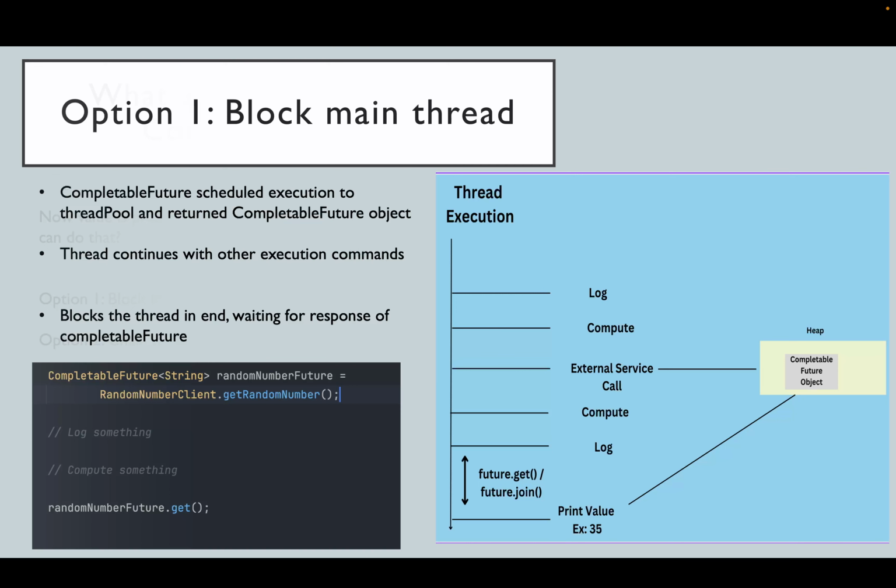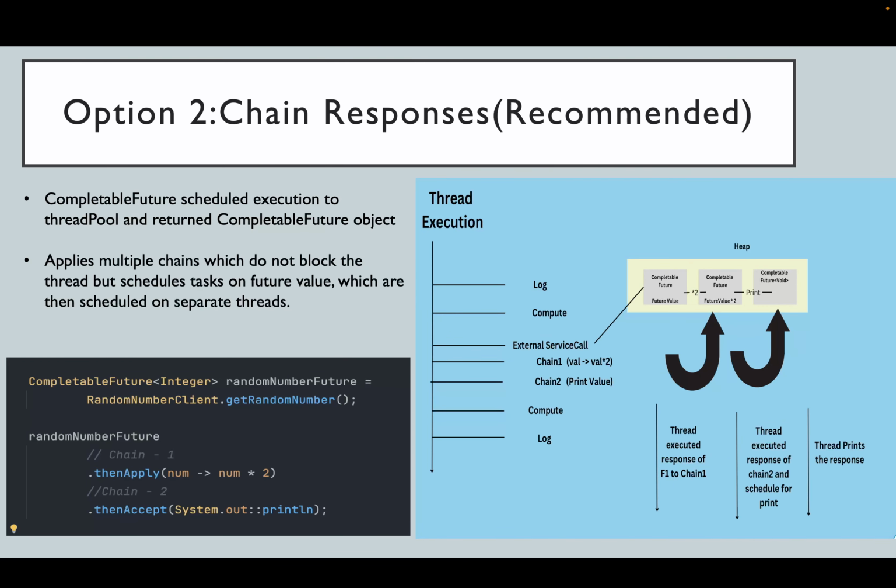A pseudo implementation of this could be, let's say, a random library you have imported that returns a random number which might be in the form of a string. You might need to convert it into an integer, then perform some operations and just do a dot get at the end. But this is not at all a recommended approach. So the second option is the chain of responses, which is the recommended approach.